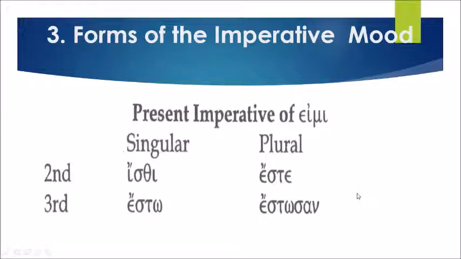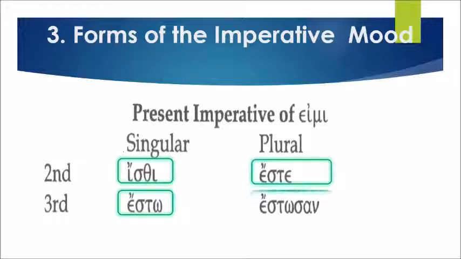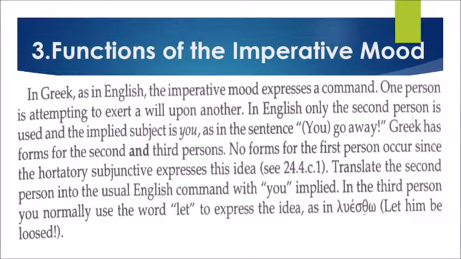Second person is singular esti. Third person esto. Plural este. And third estosan. Let's read. Begin. Esti, esto, este, estosan. Very good. This time, let's proceed to the functions of the imperative mood.